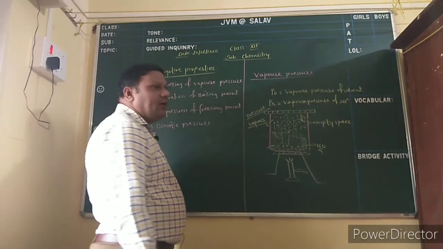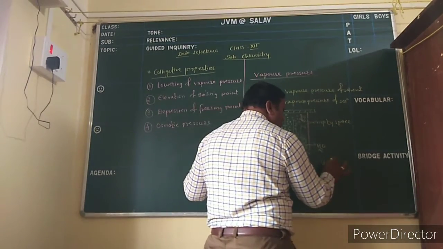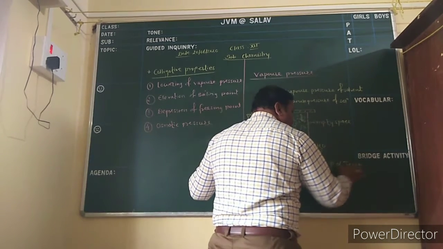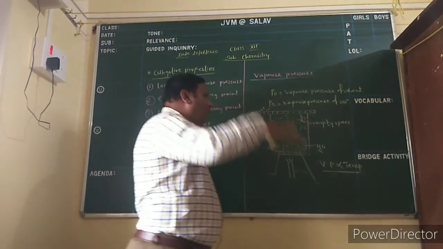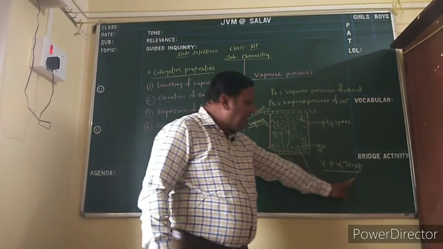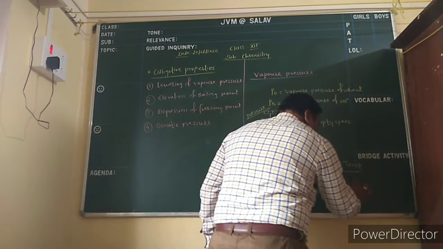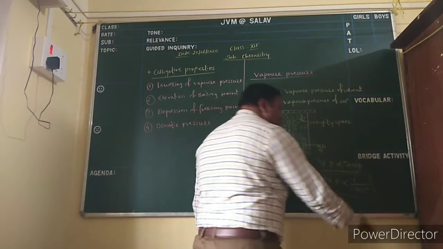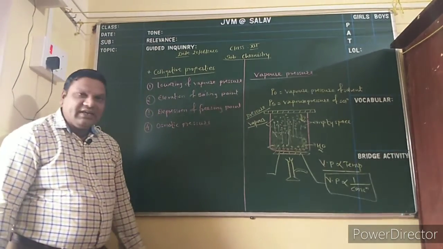It also depends on temperature. Vapor pressure is directly proportional to temperature. If you increase the temperature, definitely the vapor increases, so more pressure is required. So vapor pressure is directly proportional to temperature, and vapor pressure is inversely proportional to concentration. If the concentration of the solution increases, then the vapor pressure decreases. Is it clear, the terms?